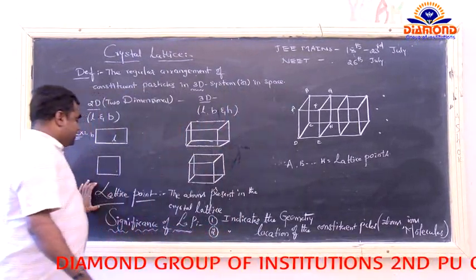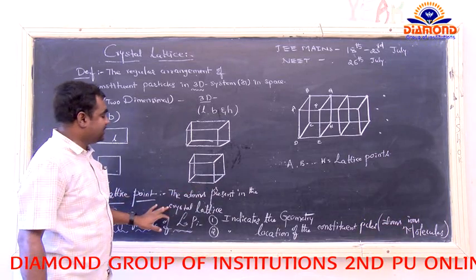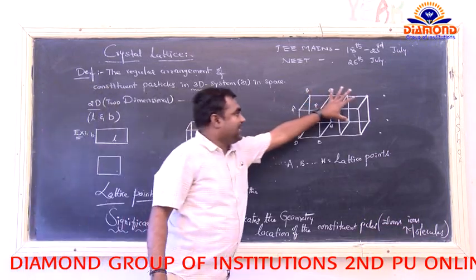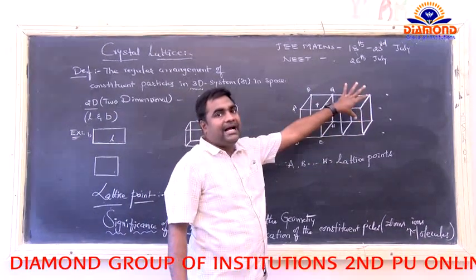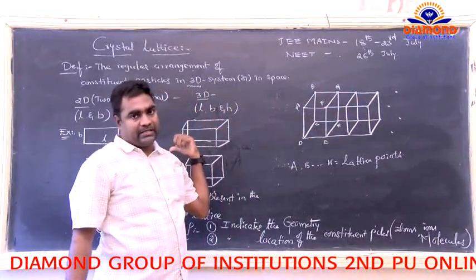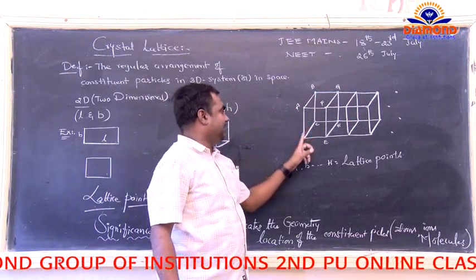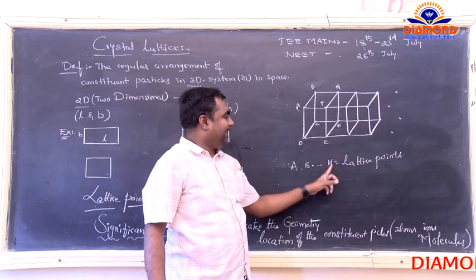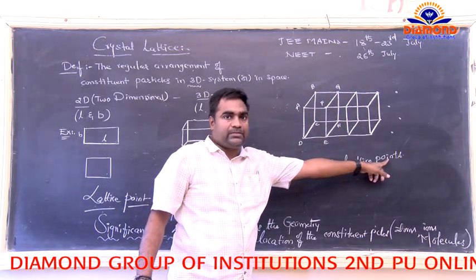Now come to the lattice point. What about the lattice point? The atoms present in the crystal lattice. So here is a crystal lattice. In this crystal lattice we got so many atoms. These atoms are taken as the lattice points. So here we already got the names A, B, C, D, up to H. So A, B up to H are taken as the lattice points.